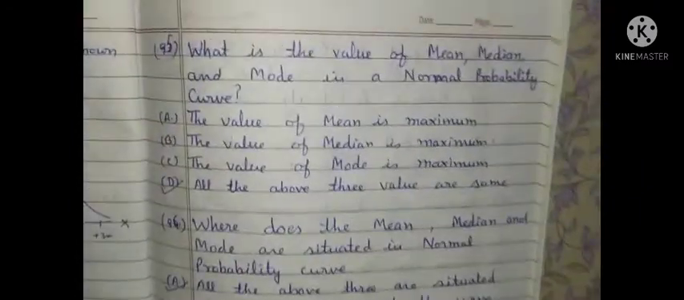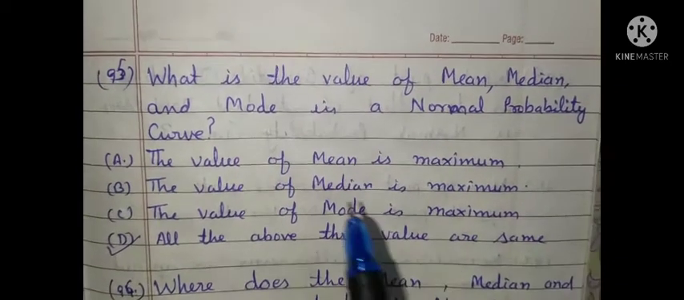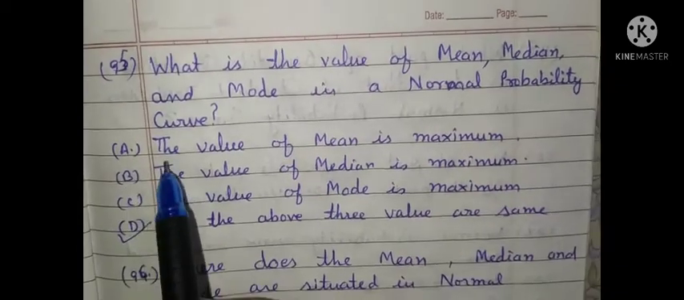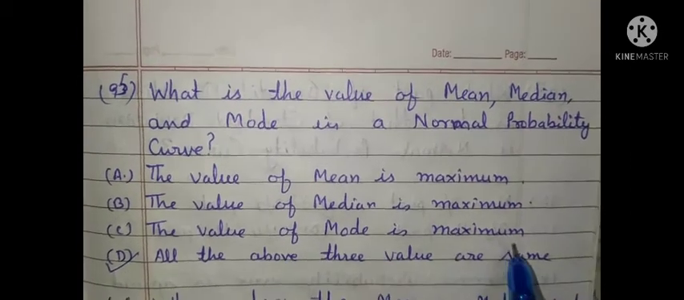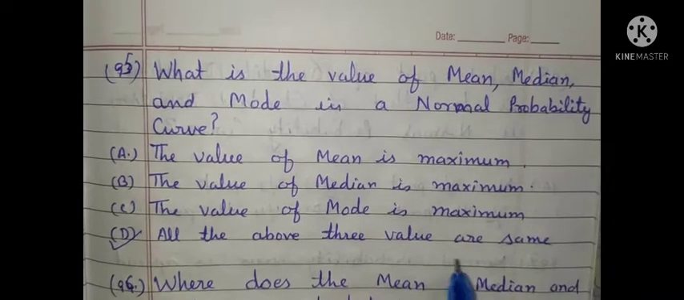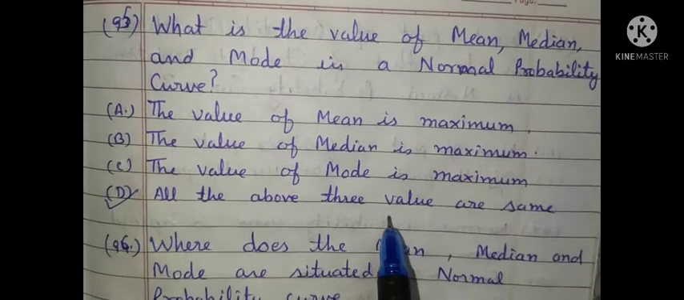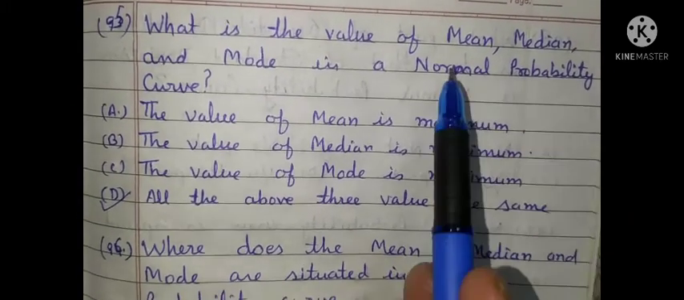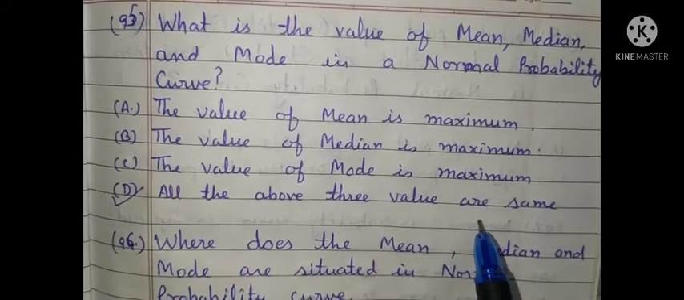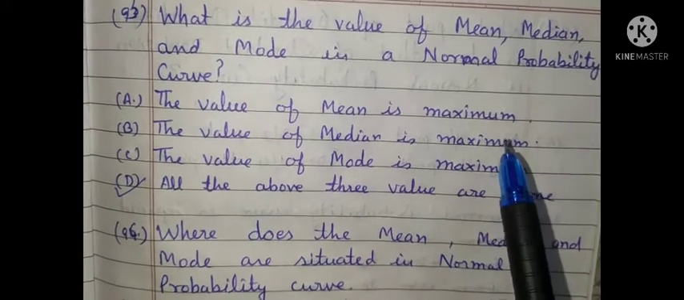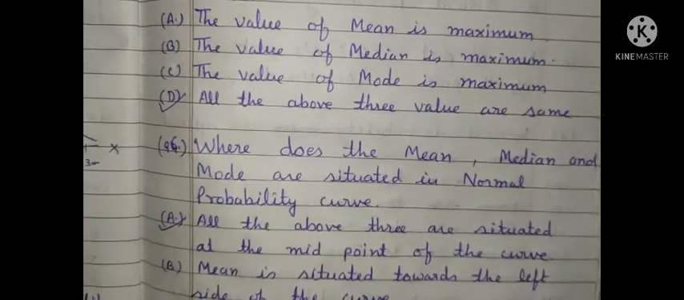What is the value of mean, median and mode in a normal probability curve? The first option is the value of mean is maximum, the value of median is maximum, the value of mode is maximum, but the correct answer is all the above three values are same. All the three values are same. Means the value of mean, median and mode in a normal probability curve is same. No one is maximum or minimum. Mean is equal to median is equal to mode. So the correct option is option D.